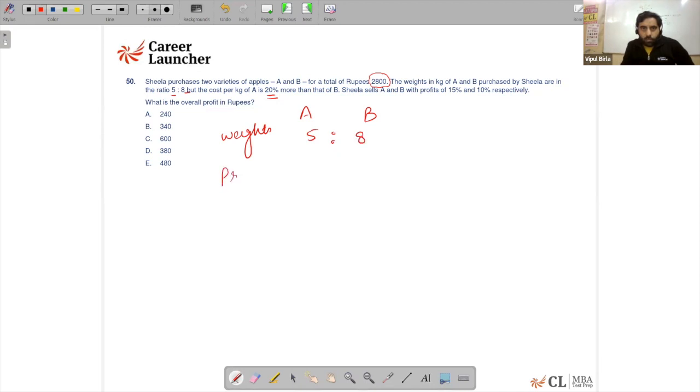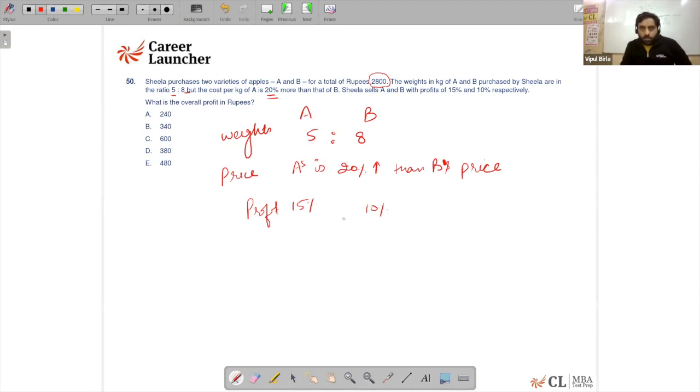If I talk about the price per kg, A's price is 20% more than B's price. Right. And we are supposed to identify what is the overall profit, if the profit on A is 15% and it is 10% on B. What is the overall profit in rupees?